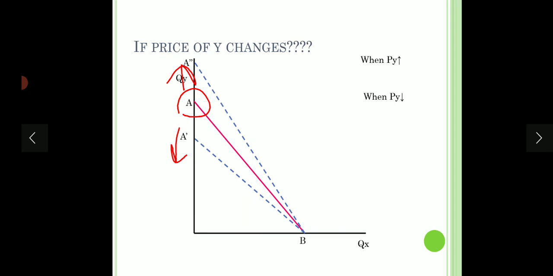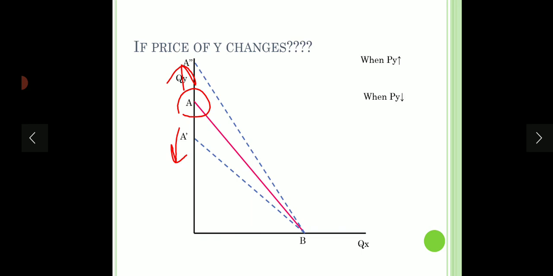Number one, when there is any change in the money income, in that case the slope will not change. So the shift will be parallel, either to the right or to the left. When money income increases, the consumer can buy more quantity, so the budget line will shift right parallel. And when money income falls, the consumer can buy less quantity, so the budget line will shift left parallelly.